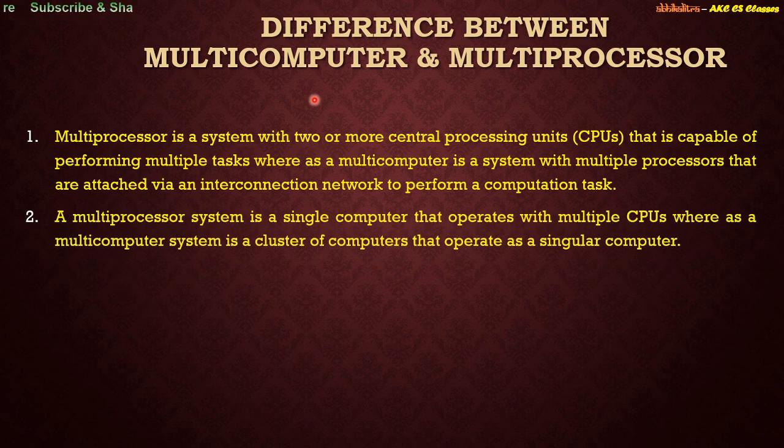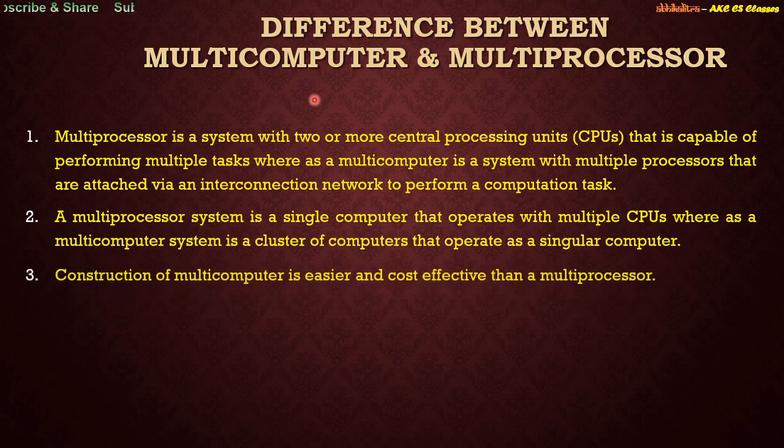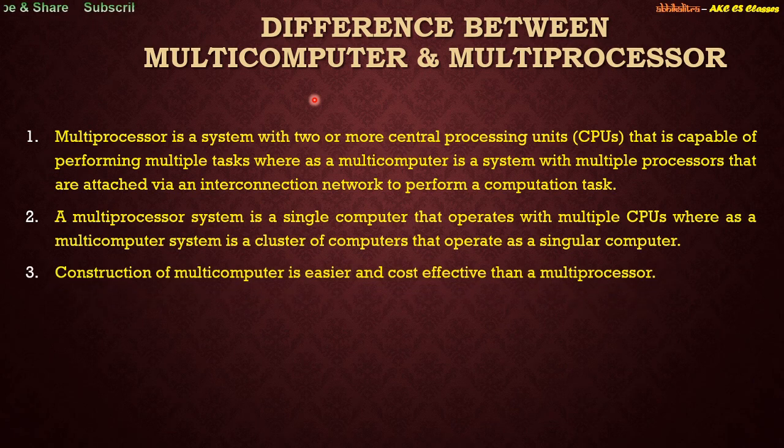Next, a multiprocessor system is a single computer that operates with multiple CPUs, whereas a multi-computer system is a cluster of computers that perform as a singular computer. Construction of a multi-computer is easier and cost-effective than a multiprocessor. Obviously, if you are having a uniprocessor system, right? In a multi-computer system, you can have a uniprocessor.